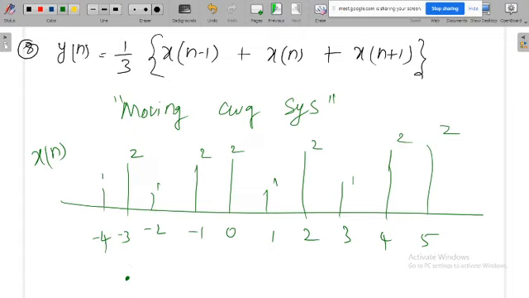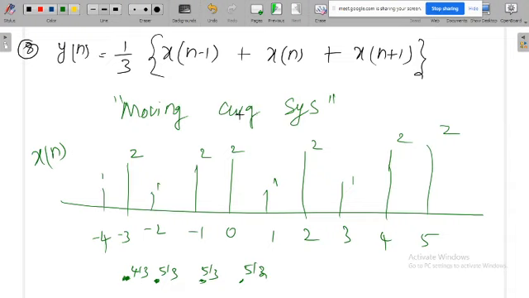When I stand here, what is the sample here? What is the previous sample? What is the future sample? So I take the average: 2 plus 2, 4, 4 by 3. So the value here is 4 by 3. When I stand here, I take the average of this, 5 by 3. When I stand here, average of this, 5 by 3. So it's like a moving average system. This is the example for a moving average system.